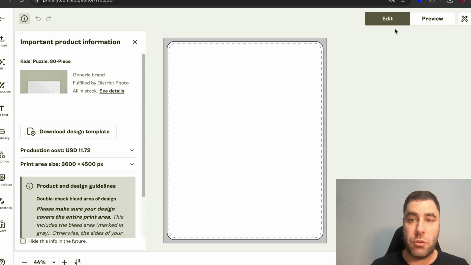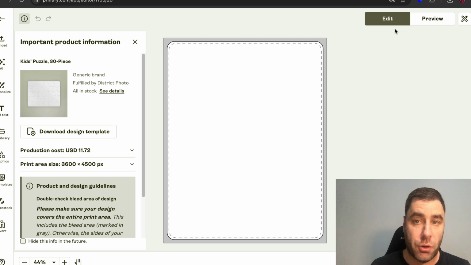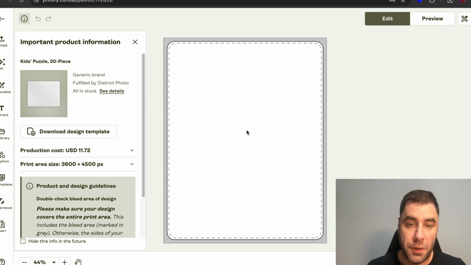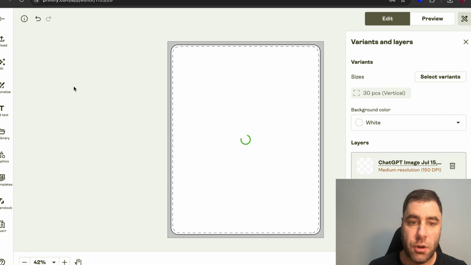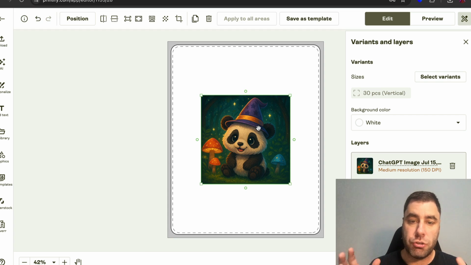Signing up to this website is super easy. You just follow the steps, so I don't need to take you through that part. But what you want to then do is upload your image to this. I'm pretty sure you can just drag it onto the screen. So I've dragged it on, and it says adding file to library, and it's going to upload, and then it should be pretty good.